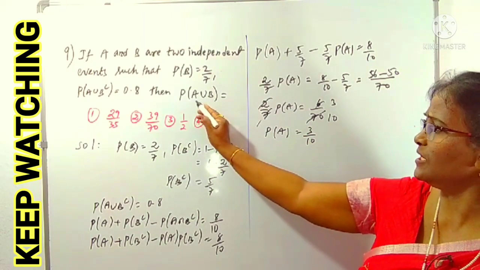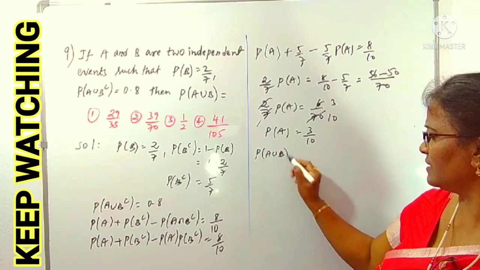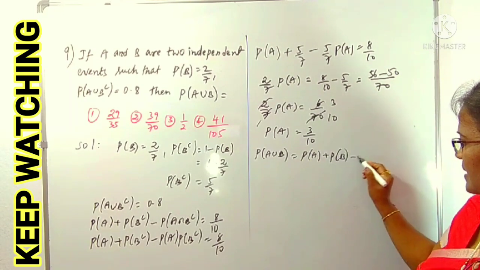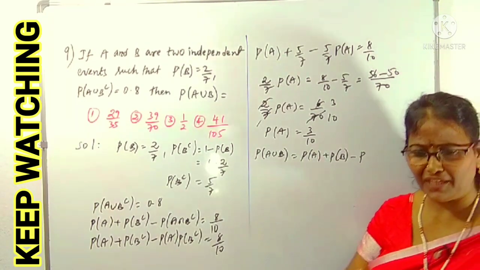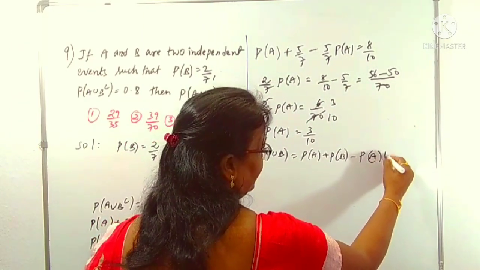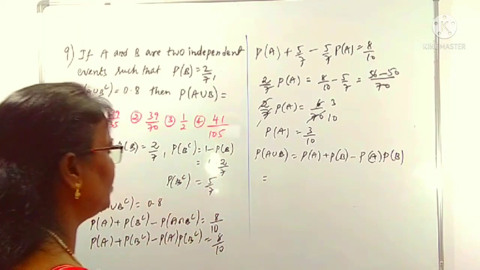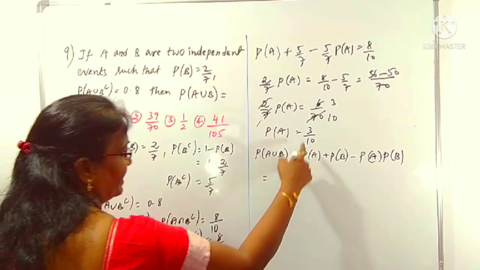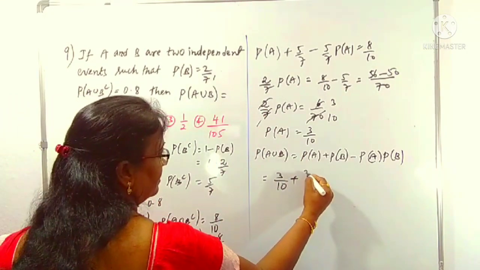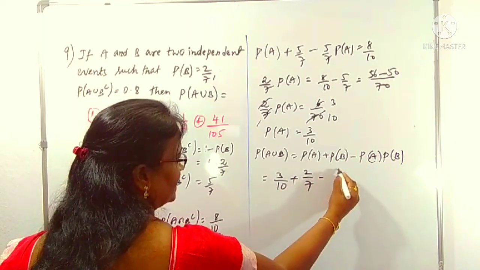Now what do we want? We want P of A union B. P of A union B, you know well, what is that? P of A plus P of B minus P of A intersection B. P of A intersection B, we can write as P of A into P of B because it is given that they are independent events, right? We have all the P of A, P of B values. Two values you have substituted here. P of A is 3 by 10. P of B is 2 by 7. Minus the product of these two, P of A into P of B, which is 6 by 70.